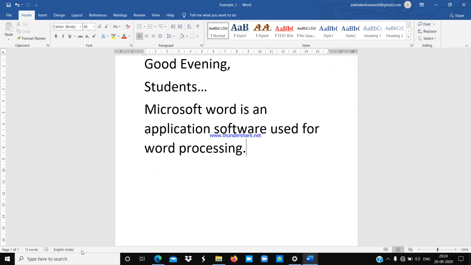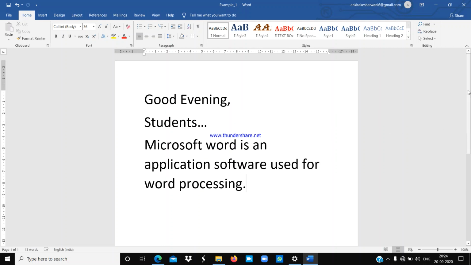Understood everyone? And on the left hand side, you will find how many words are written in your document, and the page number of your document. Like that you can check the status of your document. Understood everyone?